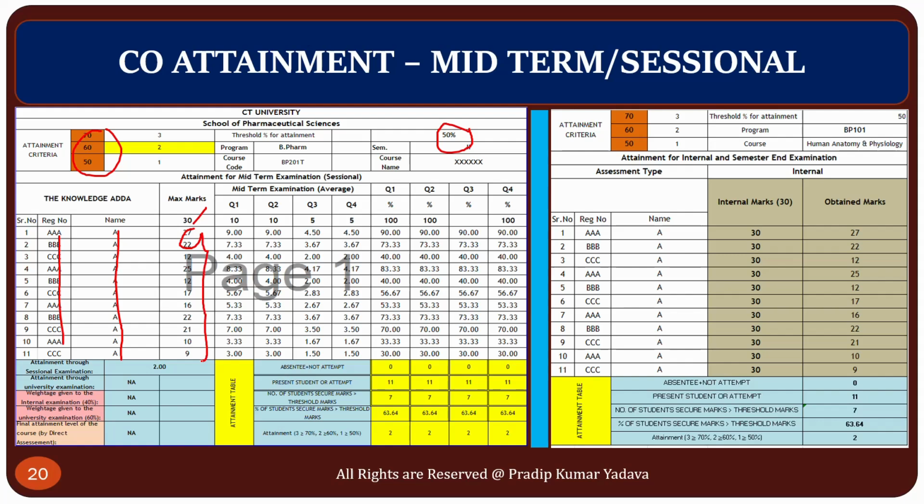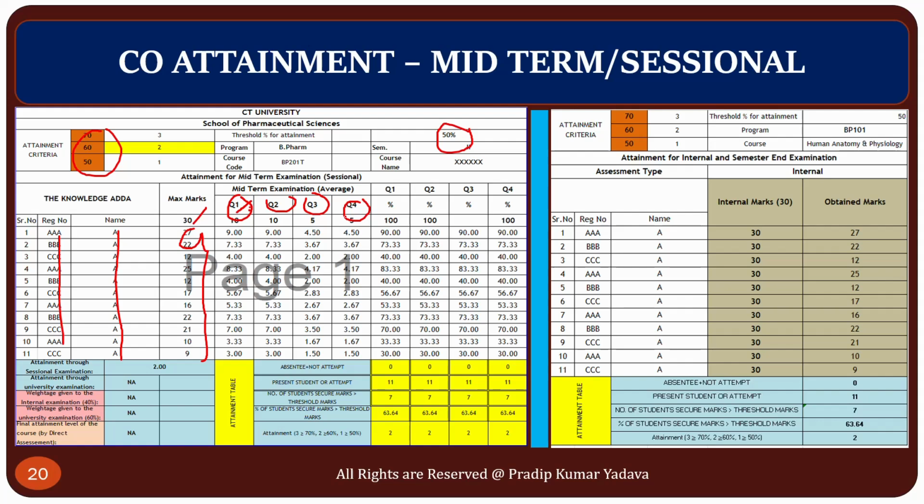These marks are divided as per question 1, question 2, question 3, question 4. If in your paper you have already mentioned CO1, CO2, CO3, CO4, this can be replaced by those.